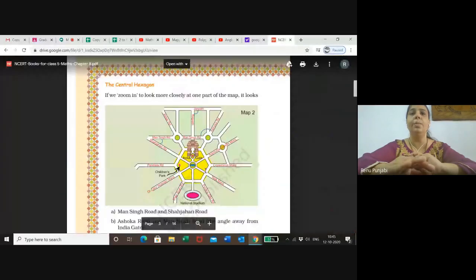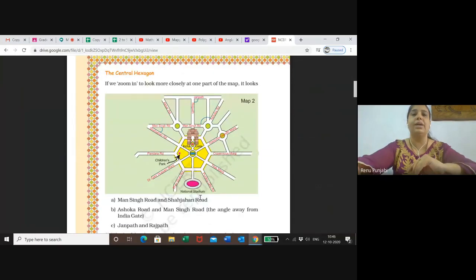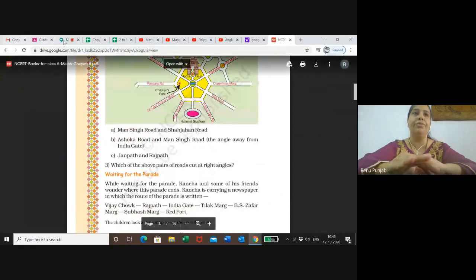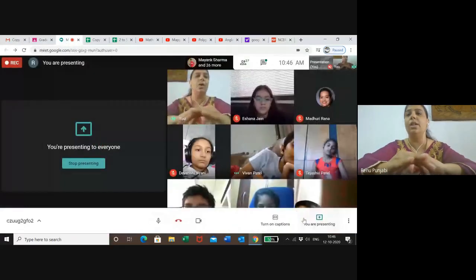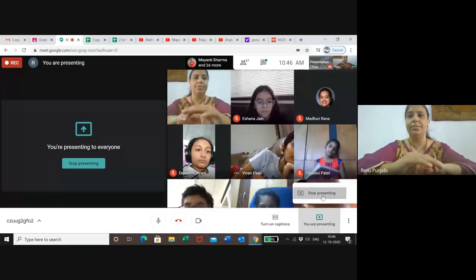So when you zoom it, only the down part will look like this. Exactly, you can see which mark is this, which path is this, right? And on the basis of this, a few questions are given to you all. And now I'm going to present one more video which will discuss all the answers related to these questions.